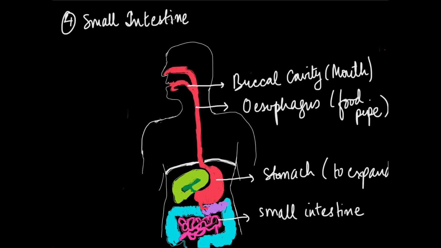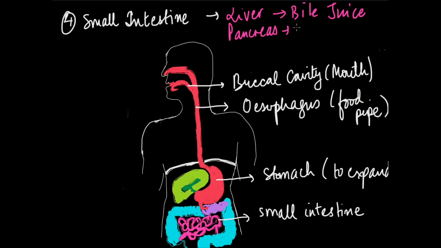And within the small intestine, we can say that it is receiving secretions from other organs as well. So it is receiving these secretions from two other organs, and one is the liver, which is basically giving it the bile juice, as we know. And the other secretion that it is receiving is from the pancreas, which secretes the pancreatic juice.